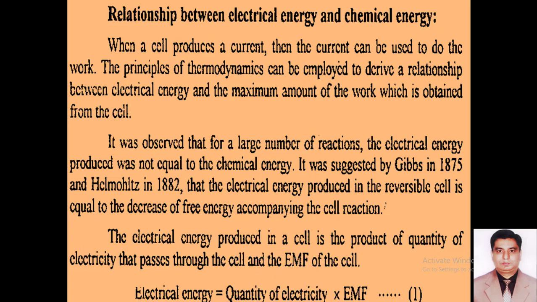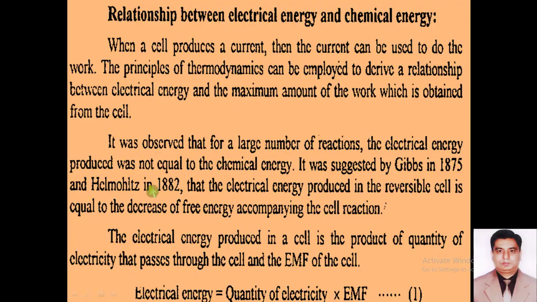This relation is very important for the next lecture, because in this equation we have found that electrical energy is equal to the product of the EMF and quantity of electricity.